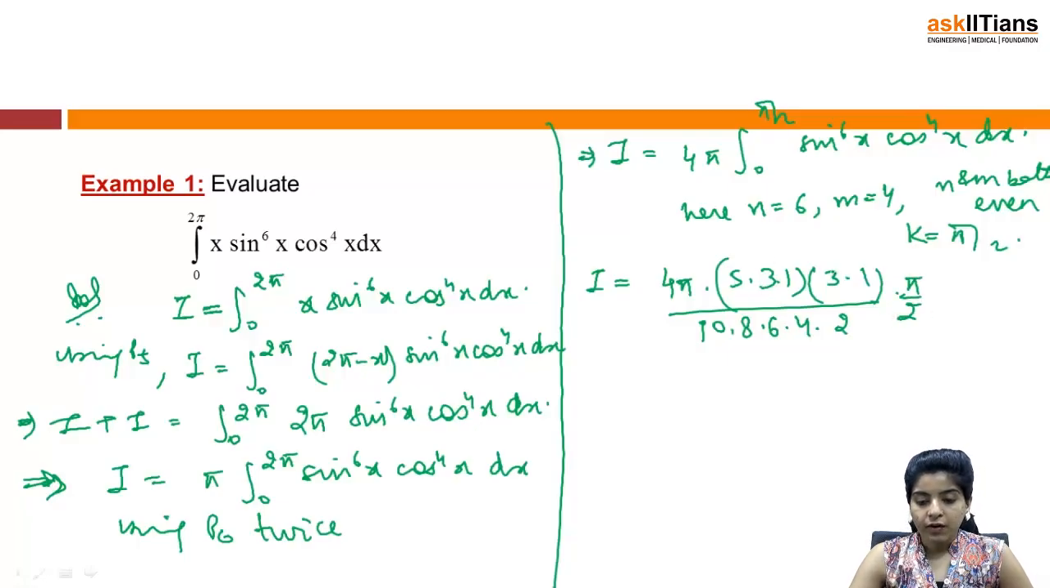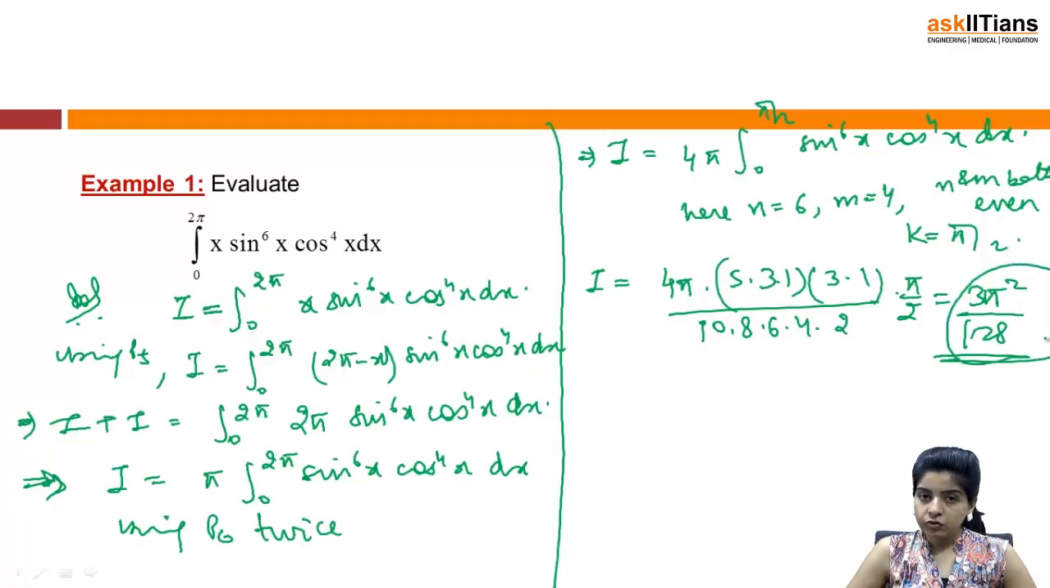That means 4 pi, 5, 3, 1, 3, 1 and 10, 8, 6, 4, 2 into pi by 2. Ultimately, once you solve it, it will come out to be 3 pi square by 128. So this theorem is extremely important in the sense that it helps you read the solution quite easily within seconds, and therefore it is important for you to be well versed with this theorem.